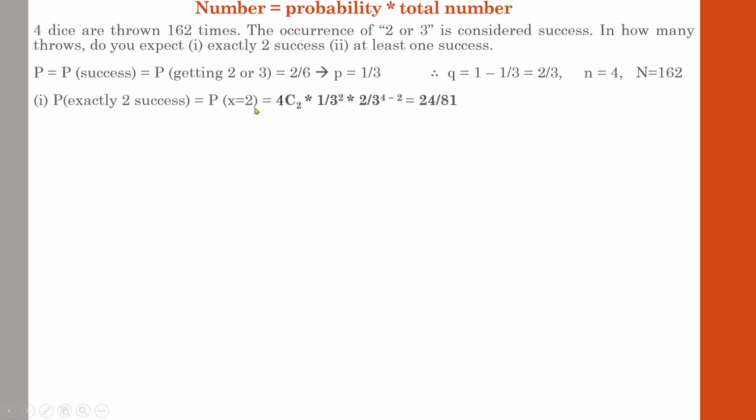So exactly 2, x equal to 2, and we know the binomial distribution function. Remember the equation, it's a very important equation: nCx into p of x into q of n minus x. And here x is 2, so 4C2 into 1 by 3, p we already found as 1 by 3, raised to x is 2, into 2 by 3 raised to n minus x, n is 4, minus x is 2. If you solve that, you will get 24 by 81.